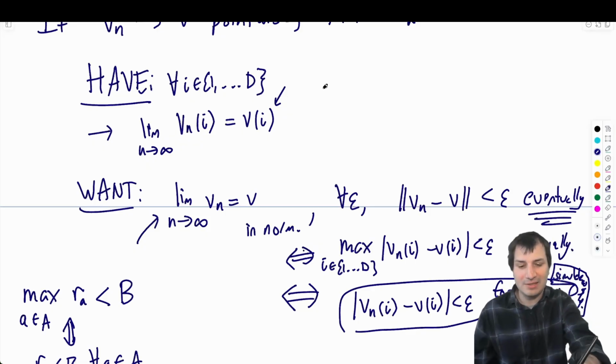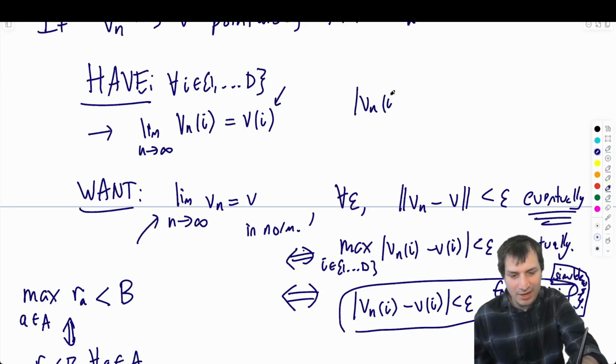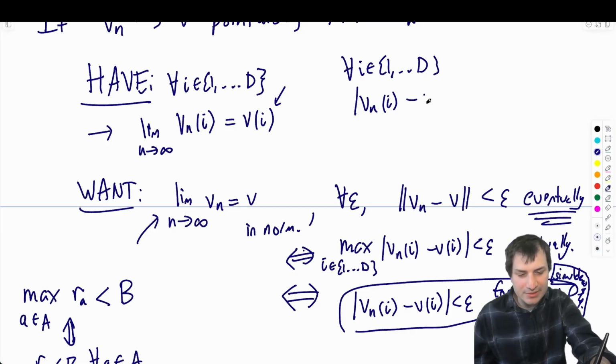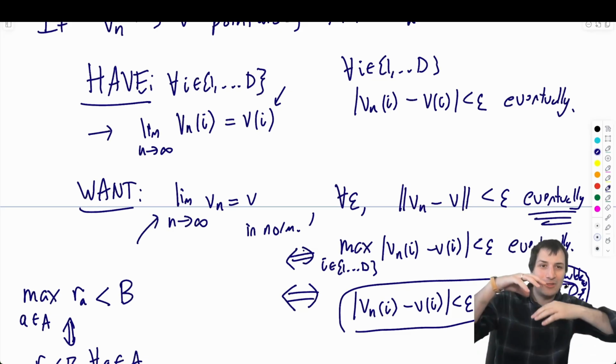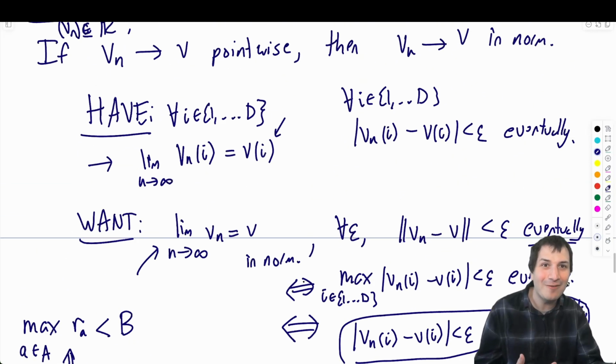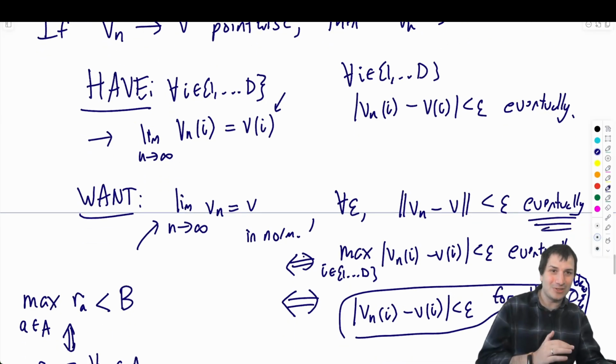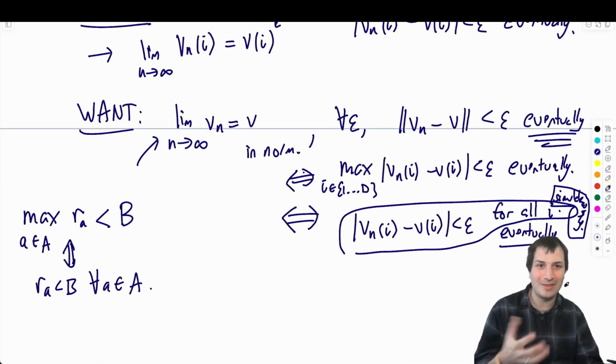So if I unpack this limit, this says for all i going from 1 to d, V_n(i) minus V(i) is less than epsilon eventually. And what I want is for it to be true for all the i's eventually. I have that for every given i, it's eventually true, and I want to find one particular thing that makes that all work.